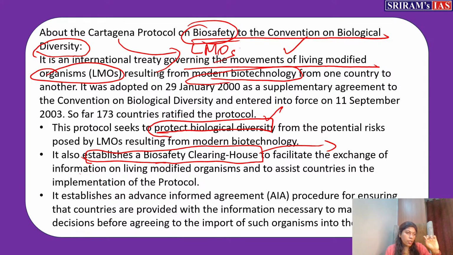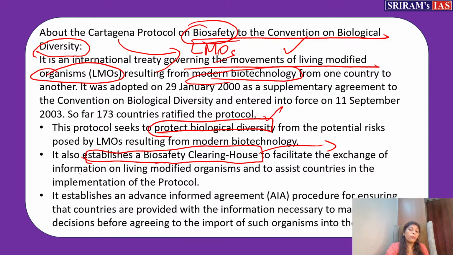Suppose a country is trying to transfer an LMO from one place to another, then it has to provide the information: how harmful this is, what are the things which might happen if this gets out. This way, every piece of information has to be shared. For that only, we are establishing this clearing house.